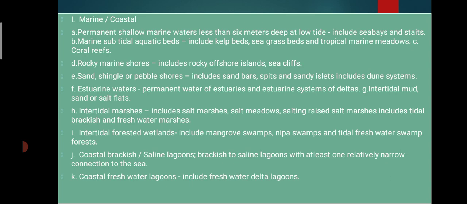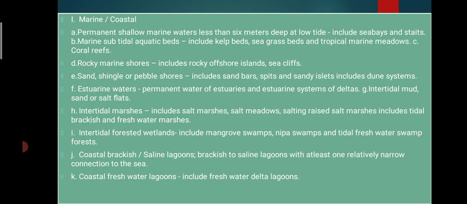Then sand, shingle, pebble shores include sandbars, spits, and sandy islets that include dune systems. Then estuarine water. Permanent water is estuarine. Estuary systems are the deltas or the intertidal mud and sand of the salt flats. Intertidal marshes include salt marshes, salt meadows, saltings, and salt marshes including tidal brackish and freshwater marshes. Intertidal forested wetlands include mangroves, nipa swamp, tidal freshwater swamp, and forest.